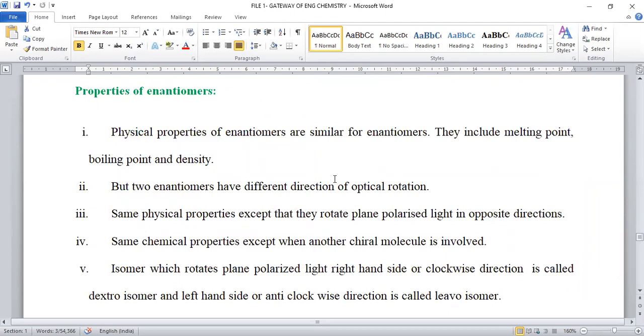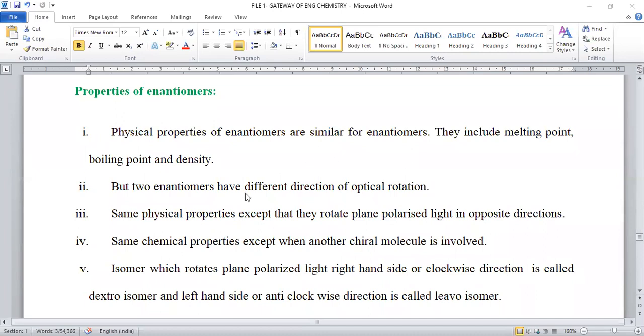Now let us see what are the important characteristics or specifications of enantiomers. What are the properties of enantiomers we will see. Enantiomers are having similar physical properties. Melting point, boiling point, density values are exactly same. Whenever enantiomers are taken, one of the isomers is moving in clockwise rotation, another isomer is moving anti-clockwise rotation when it is placed in plane polarized light.